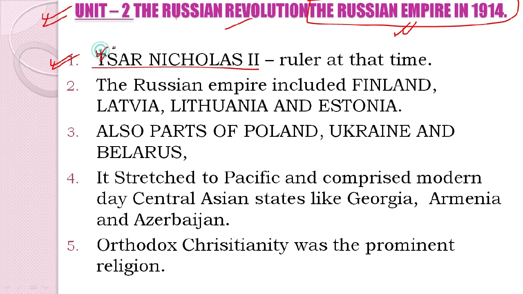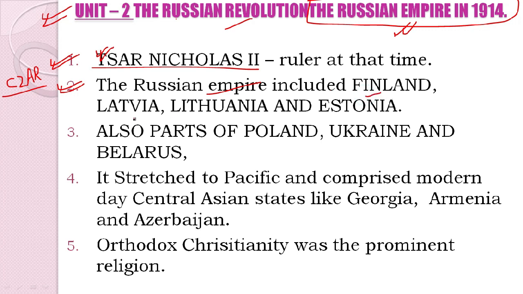The Tsar was the title of the rulers in Russia, as the title of the rulers in France was Louis. Clear? Now this Tsar is also written as CZAR, so there is no point of difference. Just make sure of it. Now what do we see? In the second point, we see the parts, the regions which comprised the Russian Empire at that point of time. So let us go through the regions.